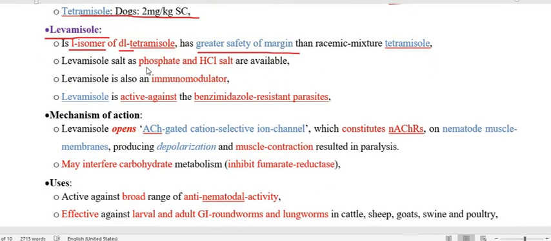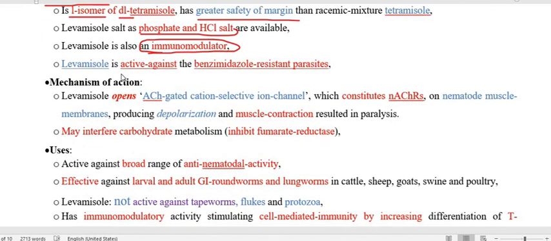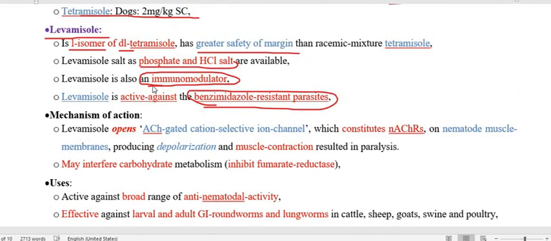Levamisole is available in phosphate and hydrochloride salt form and is an immunomodulator, very important, and is also active against benzimidazole resistant parasites. So this is a very important point. If the nematode becomes resistant to benzimidazole, against those resistant nematodes the levamisole is active. So therefore levamisole is important. The second important point is immunomodulator. So this is about the levamisole.